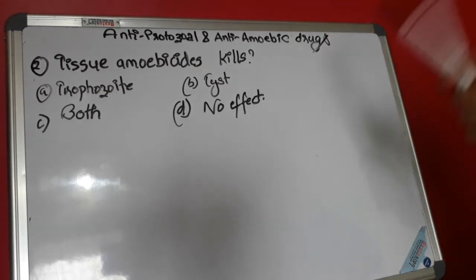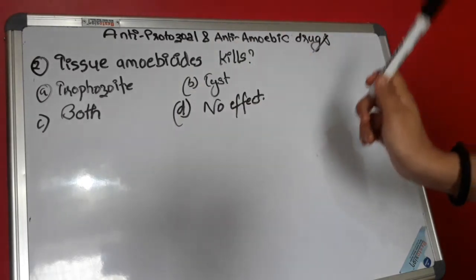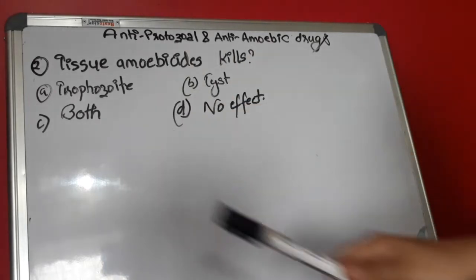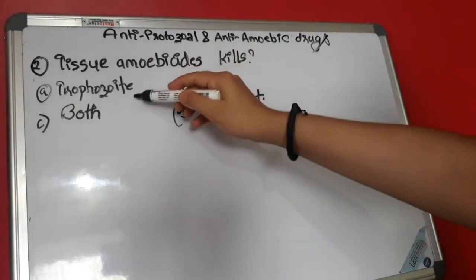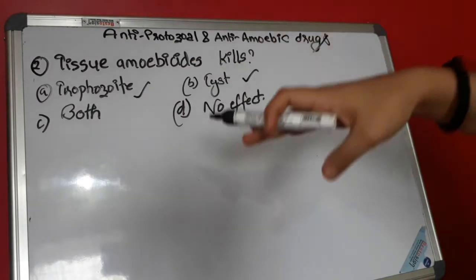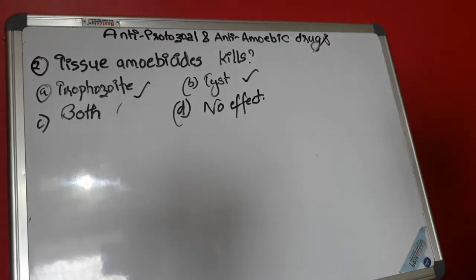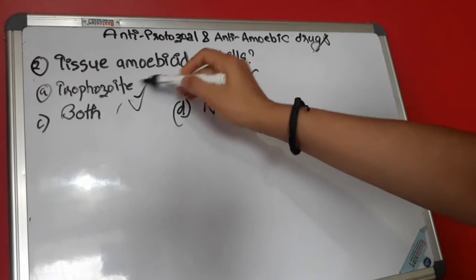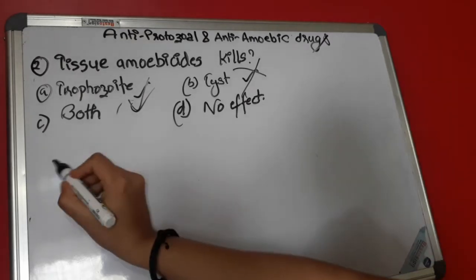Tissue amoebicides kill the trophozoite, the cyst, both, or have no effect. In which form are these protozoa killed by tissue amoebicides? The protozoa usually remain in two forms, the trophozoite and the cyst. Cysts are a little more difficult to kill than trophozoites. Tissue amoebicides generally kill only trophozoites; they do not kill the cyst, they are not effective for the cyst. These tissue amoebicides are the drug of choice in amoebic dysentery